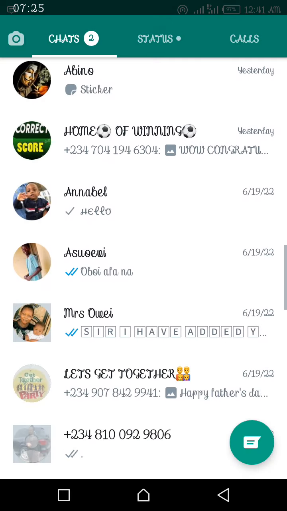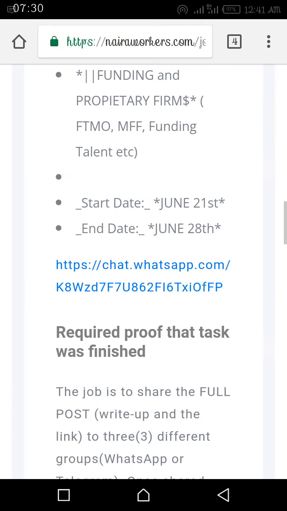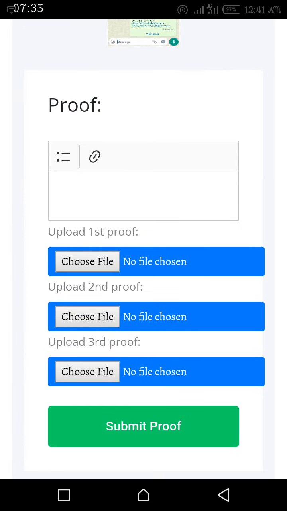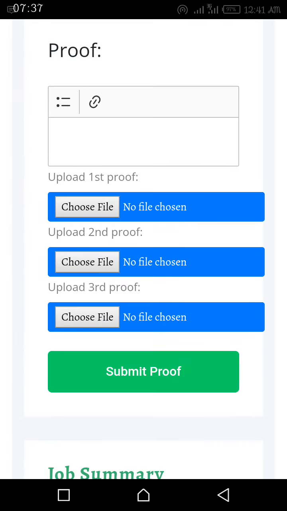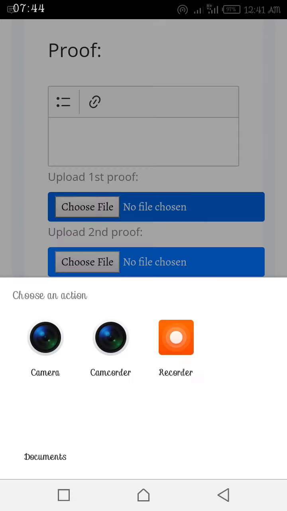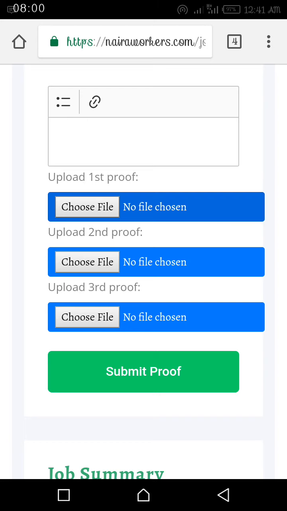Now after pasting, you come back to this website called NAIRA Workers. Now they say you have to send them a proof of your screenshot. Now let's send them a proof. You will choose your file, number 1, you upload the file.